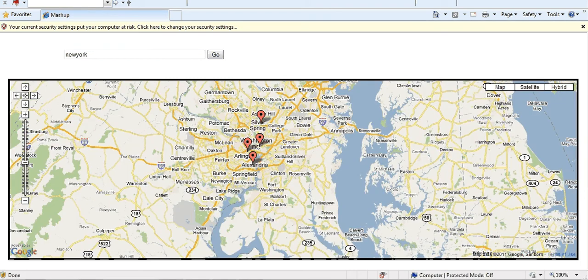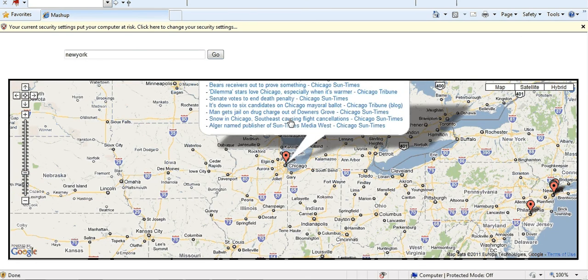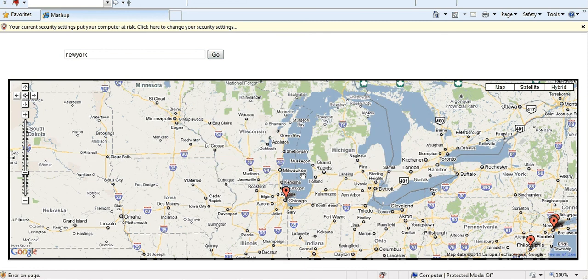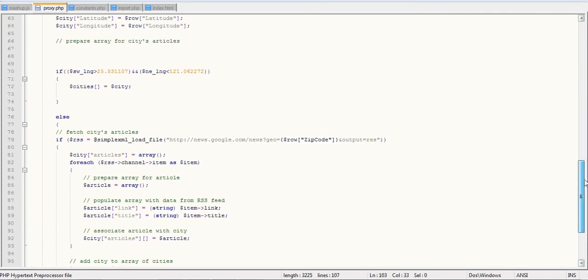Now let's zoom out a little. Now we have zoomed out and we are on USA state level, and the map is showing the new markers on the 5 largest cities in the given frame. These are the news for Chicago, and that's pretty much it. One thing else, we have used tables to encode the data and send it to the JavaScript from our PHP server, and that's pretty much it.